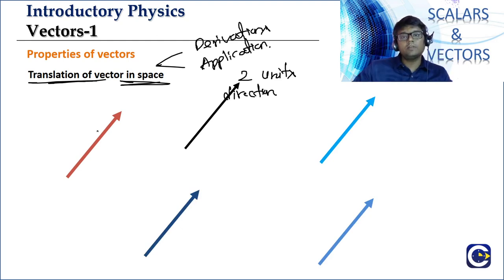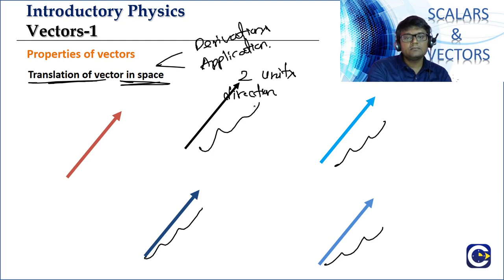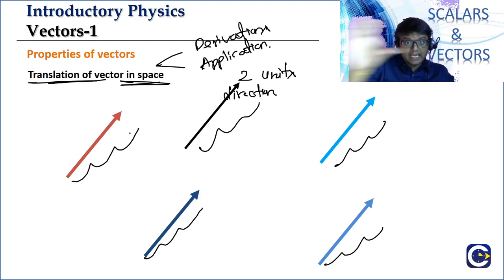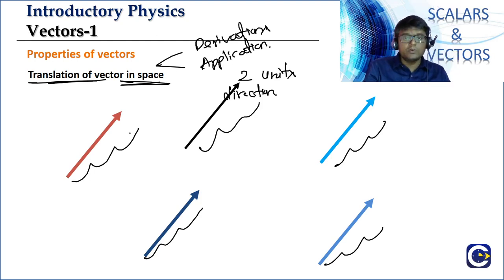Now look at all of them. Are they all having the same magnitude? You can see they are all having the same length. The length of the line segment is the same. What about the directions? The directions are also the same. The only thing is they are drawn in different places on the board, because obviously all of them cannot draw in the same place. If one fellow is drawing in one place, the other fellow will draw in another place.